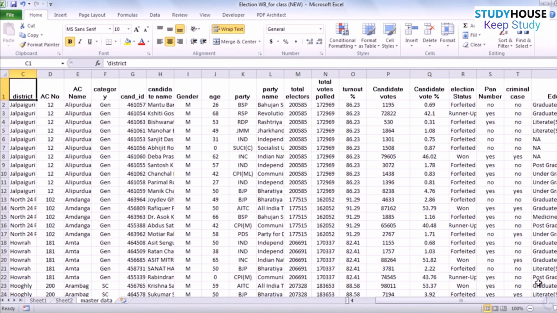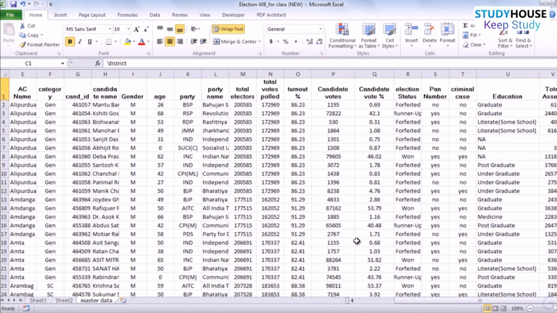Now, when candidates file for elections, they have to file an affidavit where they have to declare certain activities. For example, they have to declare whether they have a PAN number or not. They have to declare whether they have a criminal case or not. In some cases, you might get even fine-grained information about the criminal cases, in the sense of how serious the crimes are, under which IPC section the crimes are registered. But for this particular exercise, I'm only looking at a binary choice variable, whether these candidates have a criminal case, which is no, or they have a criminal case, which is yes.